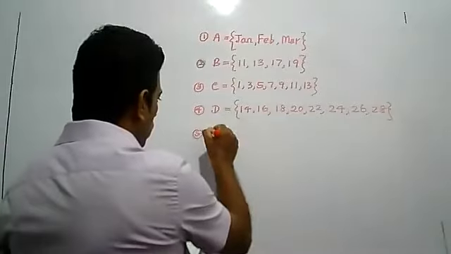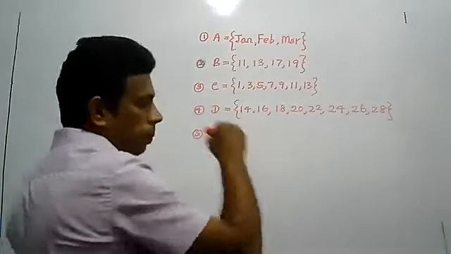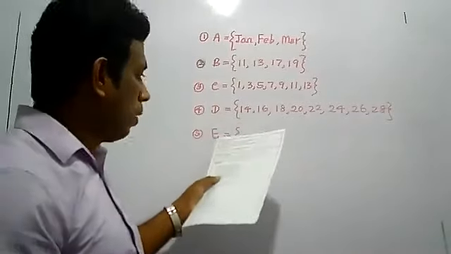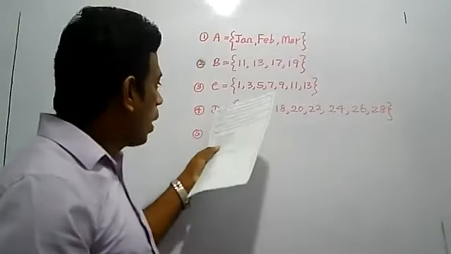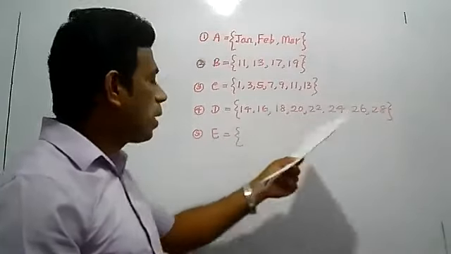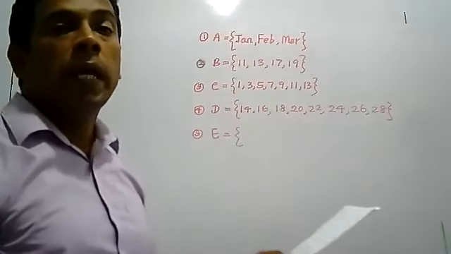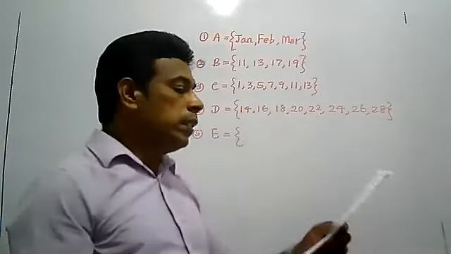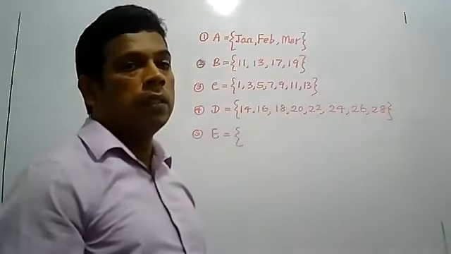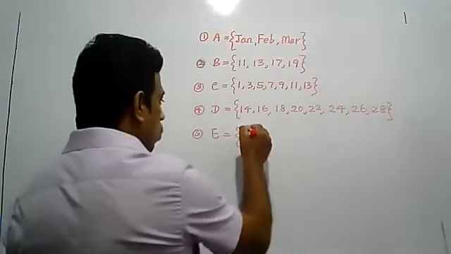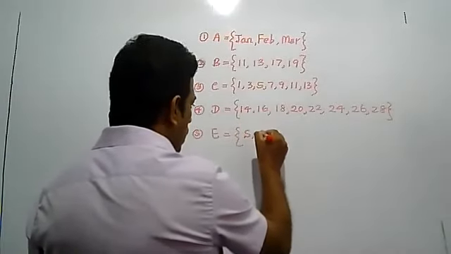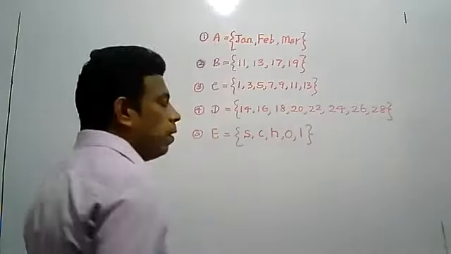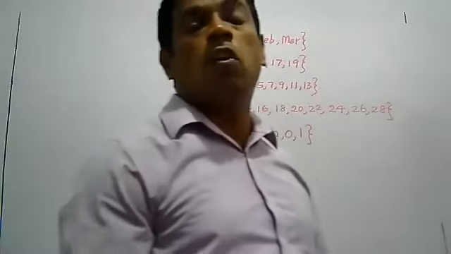Fifth one, any English capital letter you can use to name the set. Then write the elements that belong to the set within brackets. Next one, the letters of the word school: S, C, H, O, L. We know that an element we can write only once.